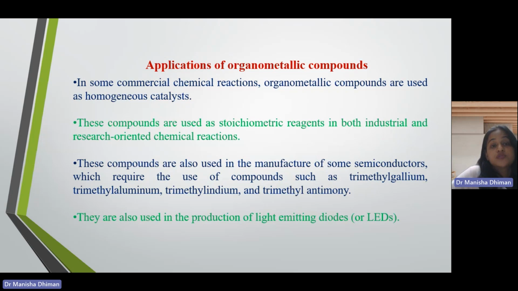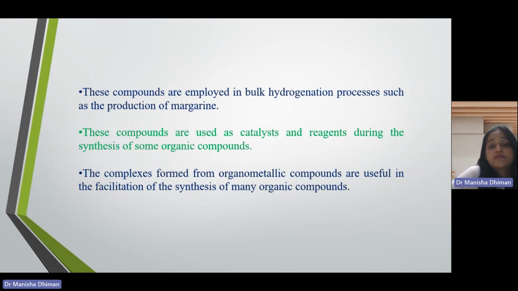They are used as homogeneous catalysts in a variety of reactions. These compounds are used as stoichiometric reagents in both industrial and research-oriented chemical reactions. They are used in the production of LEDs and semiconductors. These compounds are employed in bulk hydrogenation processes, such as the production of margarine. These compounds are used as catalysts and reagents during the synthesis of some organic compounds. And the organometallic compounds are also useful in facilitating the synthesis of many organic compounds.